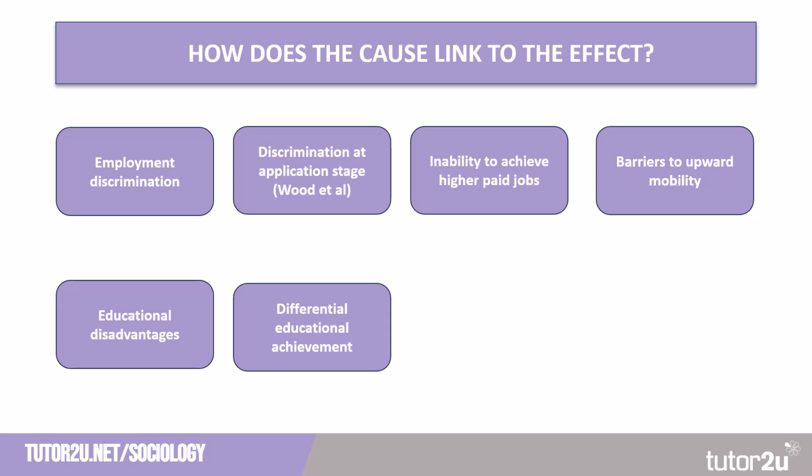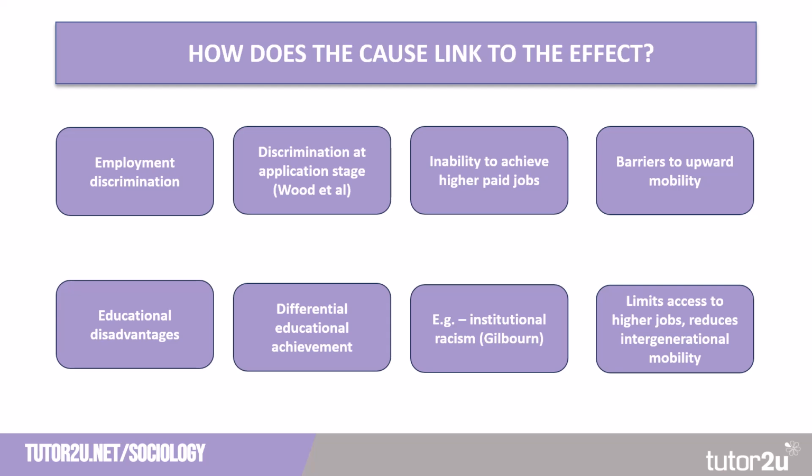So if we take, for example, institutional racism, as outlined by Gilborn, we could suggest that this creates a barrier to students from some ethnic minority groups achieving their full potential. This also then limits their access to higher jobs and reduces intergenerational mobility. They're less likely to move from the social class their parents are in into a higher social class.